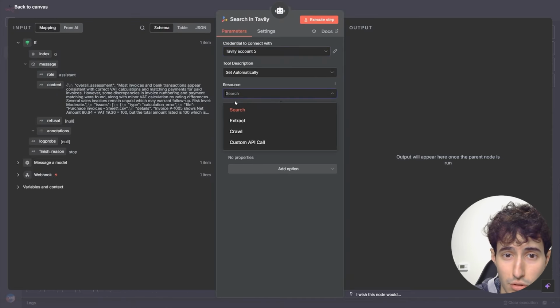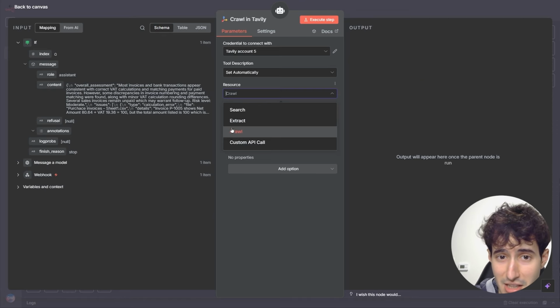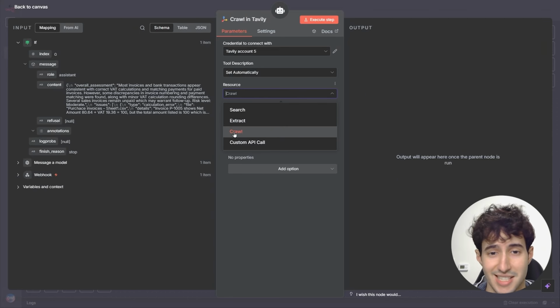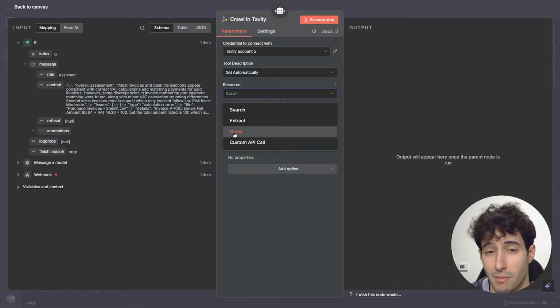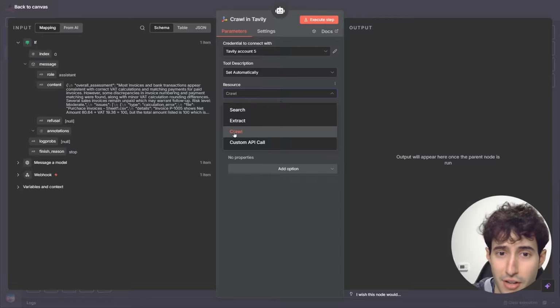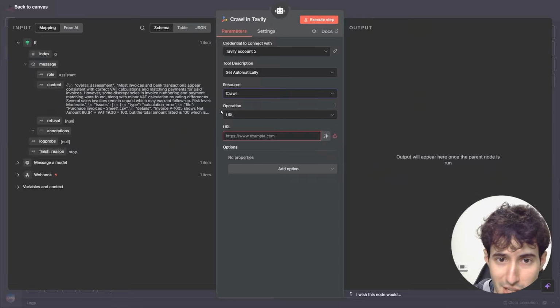On resource, we need to come over here and change this from search to crawl. And just so you guys understand the difference between extract and crawl, because a lot of people have this question, is when you're crawling a website, you're basically going more in depth in that website and are retrieving even more information than if you were just extracting information. That's why we want to crawl this website in order for us to be able to gather the most amount of information possible. So I'll simply come over here, select crawl, then operation will leave us on URL.